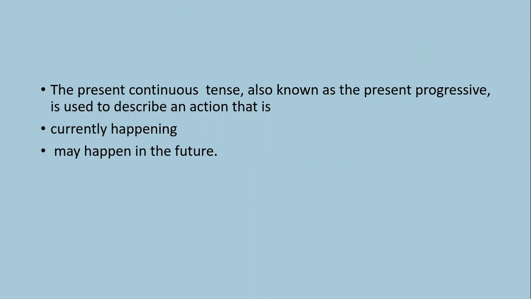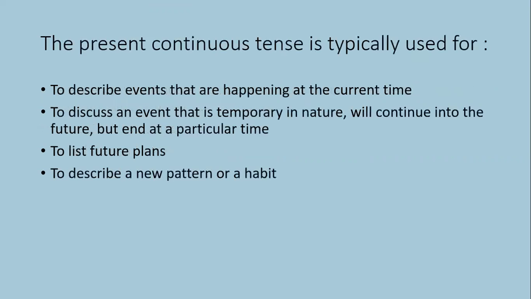Present continuous tense, also known as present progressive, is usually used to describe an action that is currently happening or may happen in the future. Moreover, the present continuous tense is typically used for 4 general cases. These 4 cases are: to describe events that are happening at the current time; to discuss an event that is temporary in nature and will continue into the future but end at a particular time; third, to list future plans; and fourth, to describe a new pattern or a habit.